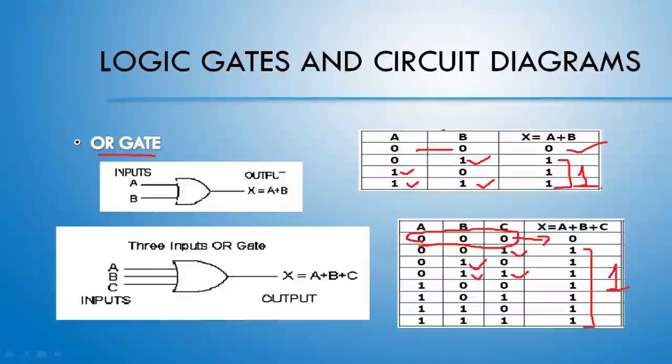So we have seen that even for 2 inputs or for 3 inputs, there is only one chance when we are going to get the output 0 from the OR gate. Otherwise, definitely we are going to get the output 1. So kindly note down the circuit for 2 input and 3 input as well as the truth table.